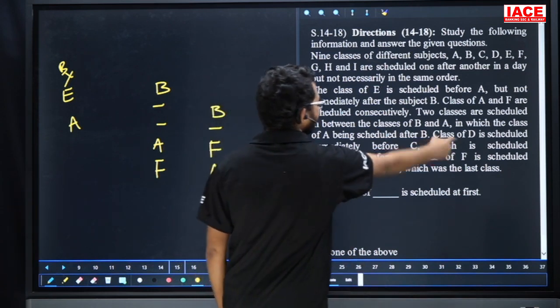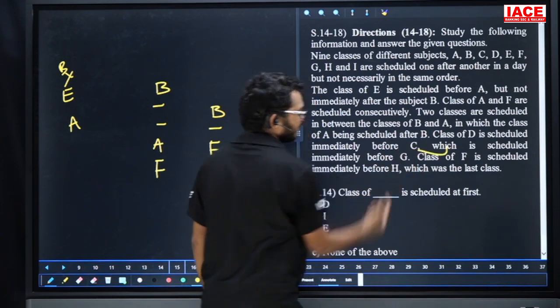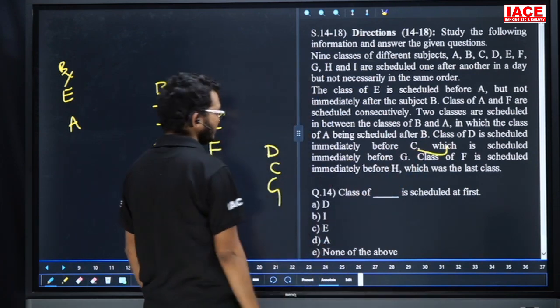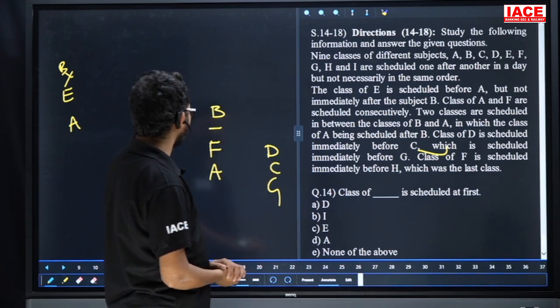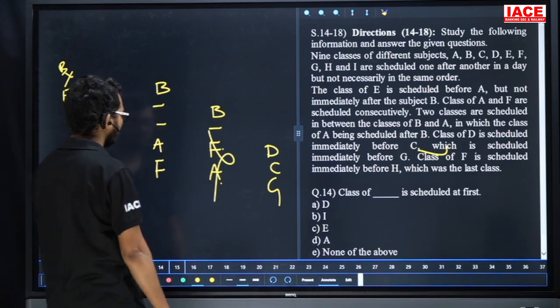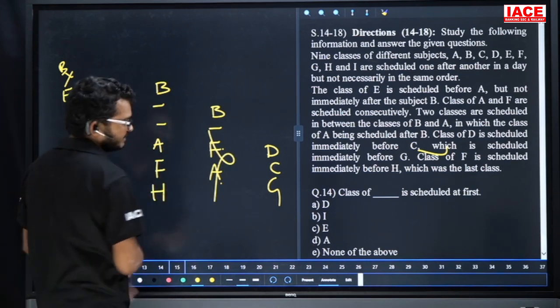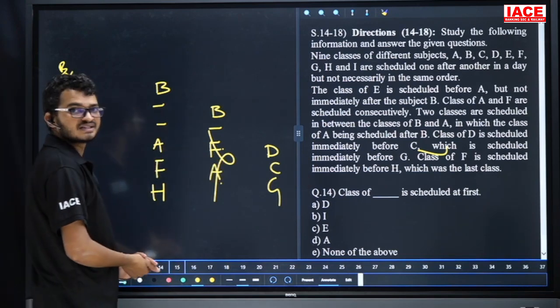Next one. Class D is scheduled immediately before C. D is immediately before C, and C is immediately before G. Next one. Class F is scheduled immediately before H. F is immediately before H. No chance, then this possibility is wrong. Which was the last one? That means H is the last one.